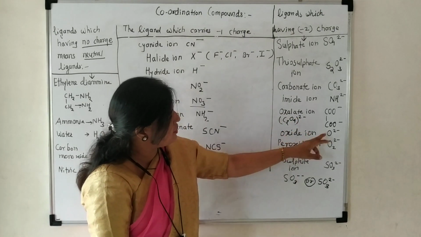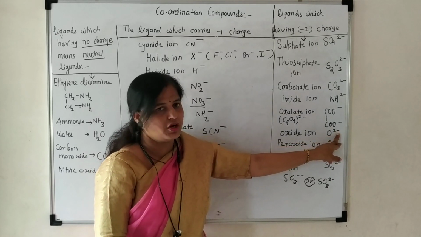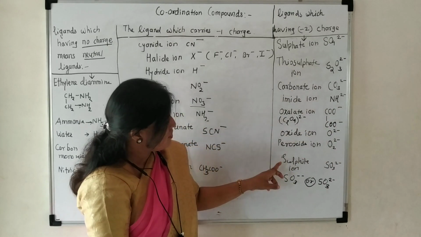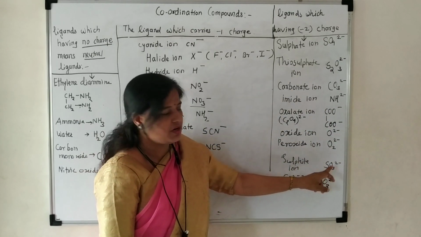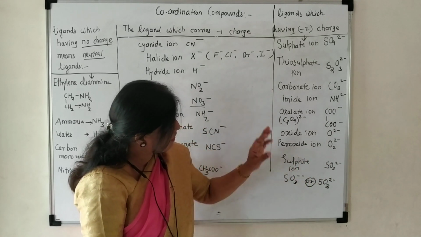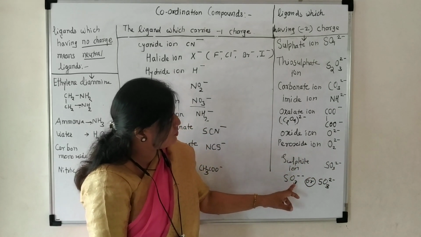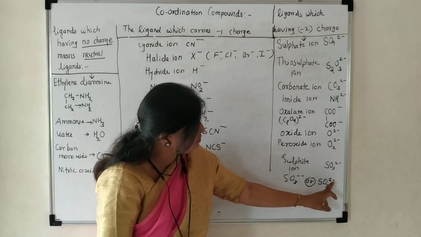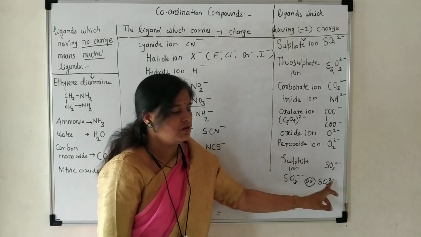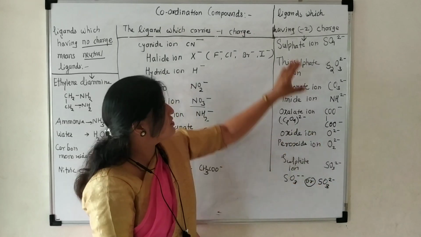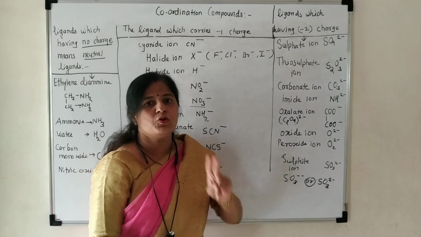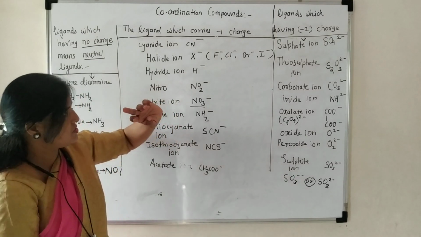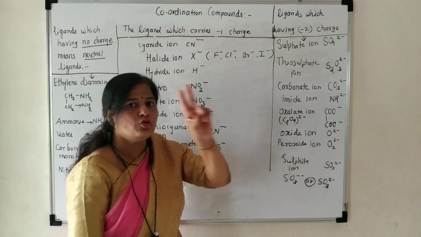Then oxide ion, that is O, also carries two negative charges. Peroxide ion, that is O2, also carries two negative charges. Sulfite ion, that is SO3, also carries two negative charges. That can also be written like this: SO3 with two negative charges, or it is also written like this: SO3 2 minus. Both of these are the same. These are the list which have two negative charges. These are the ligands which have a single negative charge. These are the ligands which have two negative charges.